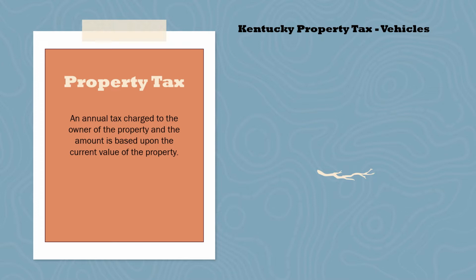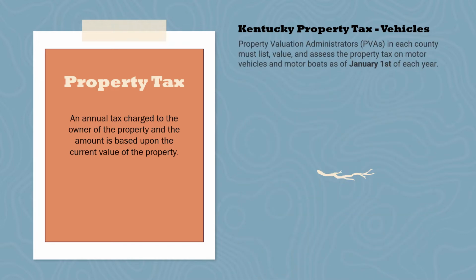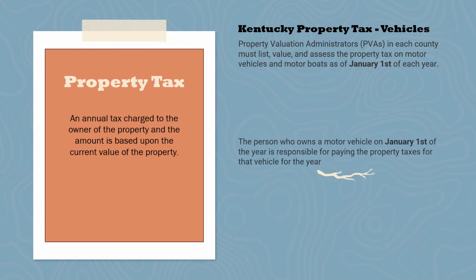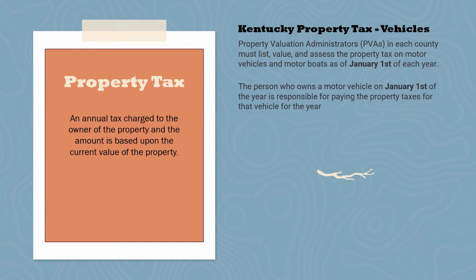Well, because of the used car market, there just aren't any, and now these vehicles are increasing in price rather than decreasing in price. So what they do in Kentucky is you would determine the value of your vehicle as of January 1st. The person that owns the vehicle on January 1st is the person who's responsible for paying the property tax for that year. Let's say you sold your car in April, the person that bought your car does not need to then go and pay a property tax on that car.